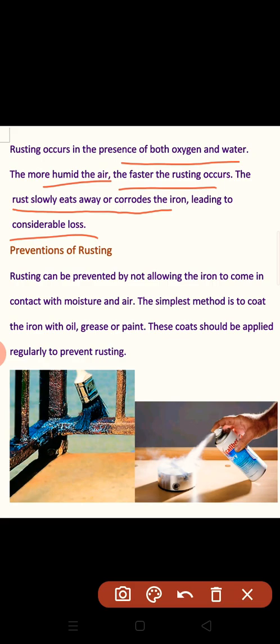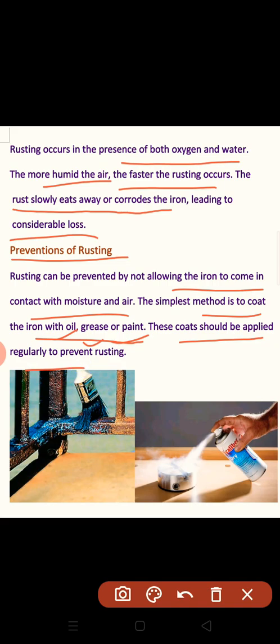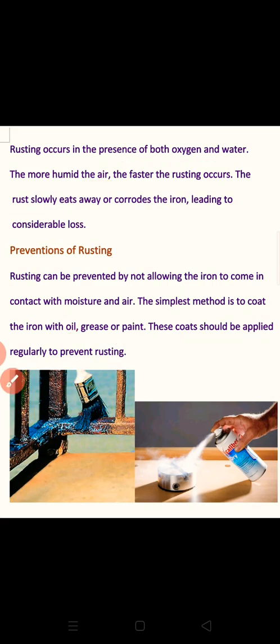Now how can you prevent rusting? Rusting can be prevented by not allowing iron to come in contact with moisture and air. You just prevent the metal from water and air, and then you can prevent it from rusting. The simplest way is to coat the iron with oil, grease, or paint. These coats should be applied regularly to prevent rusting, as you can see in the picture also.